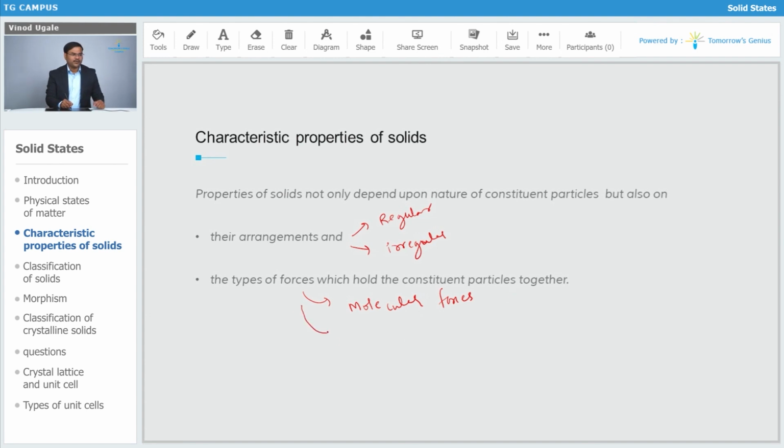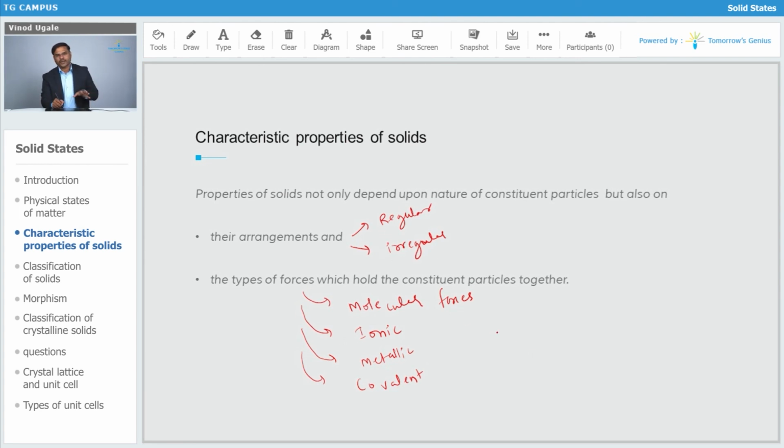Another type of force that we will have is the Coulombic force, electrostatic force, that is called ionic bonding between the cation and anion. The next one that we are going to study will be the metallic bond. Obviously it will be in the case of metals like iron, copper, and the last one we will surely see is the covalent bond. So this classification will be there depending on the types of forces and depending on the arrangement.